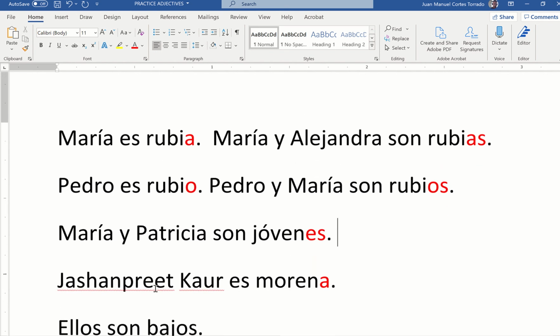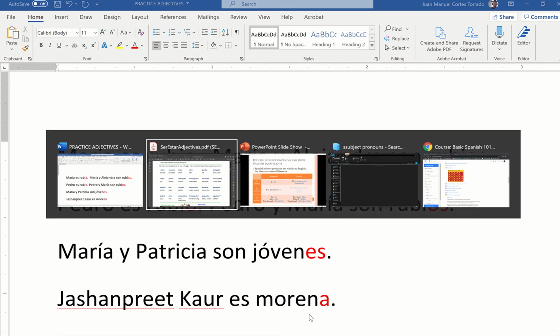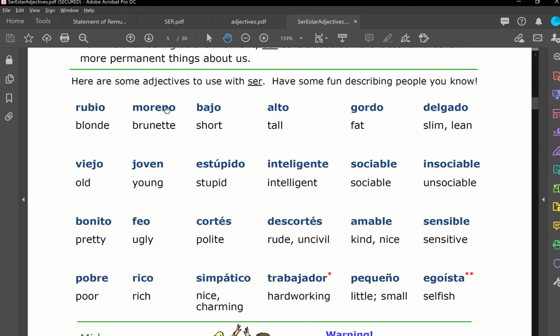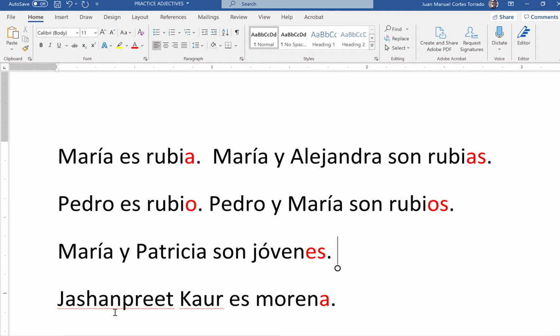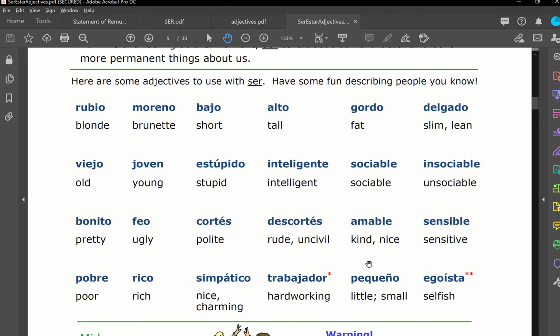Look at this example. If I want to say Jashanpreet is a brunette, okay? If we go to our vocabulary table, brunette in Spanish is moreno. But if I want to say that she is a brunette, so it's feminine, I use morena. Jashanpreet Kaur es morena. If it's plural, remember what we do? We add s at the end. Okay, guys, this is the concept. I hope you understand it. Don't worry, in class we're going to keep practicing.